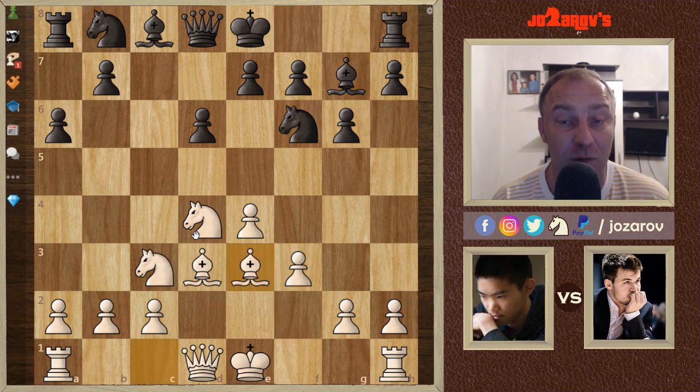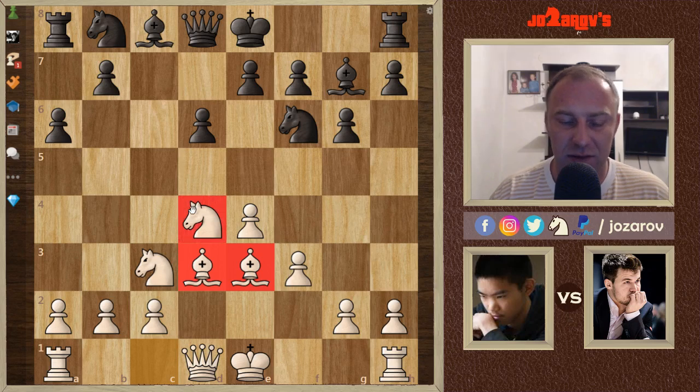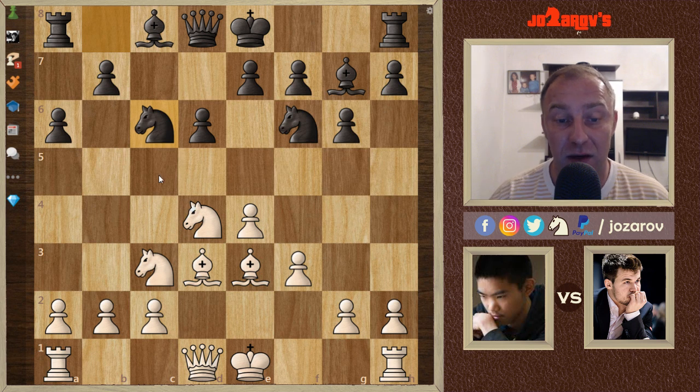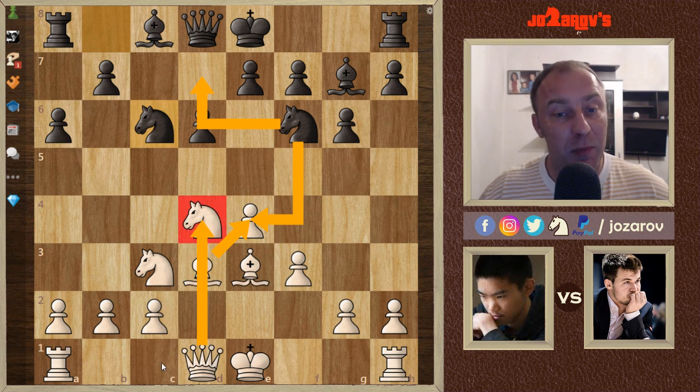After bishop to g7, we have bishop to e3. Still an unclear position, of course. It's still this opening stage, but I sometimes don't like this setup of bishops when you play bishop to d3, bishop to e3. Still, this knight is loose a little bit on the board, so that's why Magnus challenges the knight, knight to c6, again with some discovered attack possibilities, maybe knight to d7, knight takes e4, if the position allows it. So far, it's not possible, because bishop takes e4 will happen, and still we would have a protection on d4. But in the long term, maybe if white gets a little bit deflected, then maybe there are some tactical possibilities.